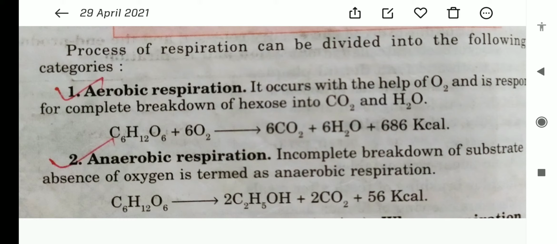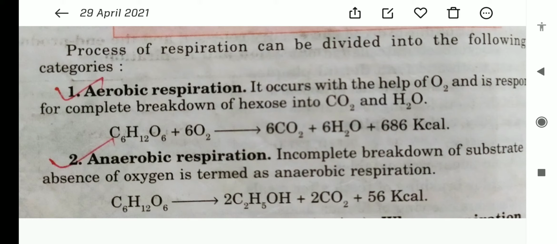When oxidation occurs, then 6CO2 plus 6H2O plus 686 kilocalories of energy is released during aerobic respiration. But in anaerobic respiration, incomplete breakdown of glucose takes place, and this process occurs in the absence of oxygen.